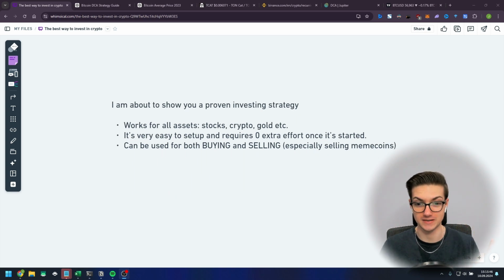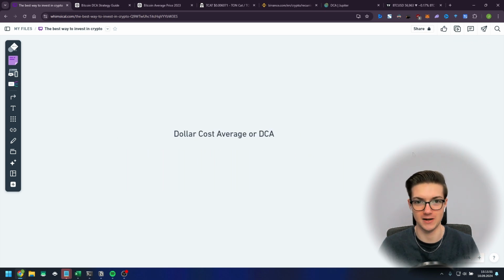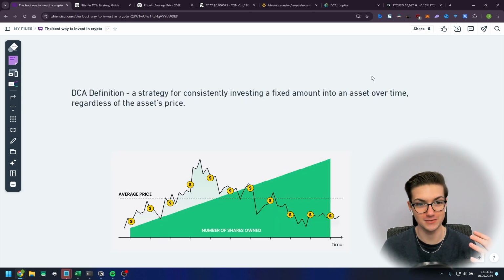However, let me present to you what is this strategy. And it's dollar cost averaging, or DCA. And by definition, DCA is a strategy for consistently investing a fixed amount into an asset over time, regardless of the asset's price. And you can see an example graph of DCA strategy right here.